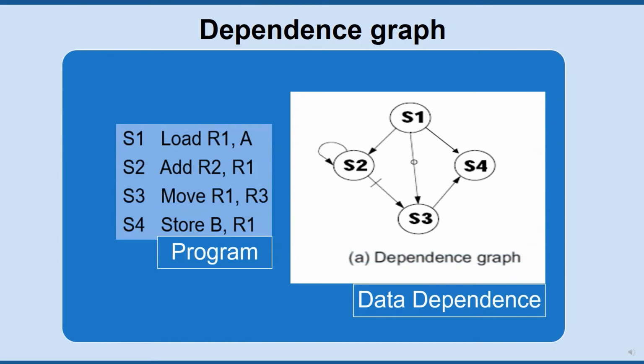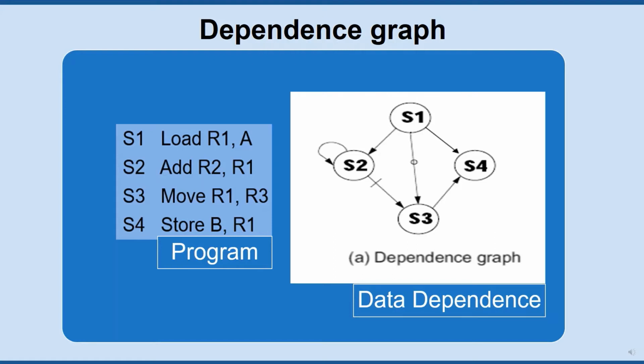The relations between the program statements can be described using a dependence graph. The nodes of a dependence graph correspond to the program statements, and the directed edges with different labels show the ordered relations among the statements.